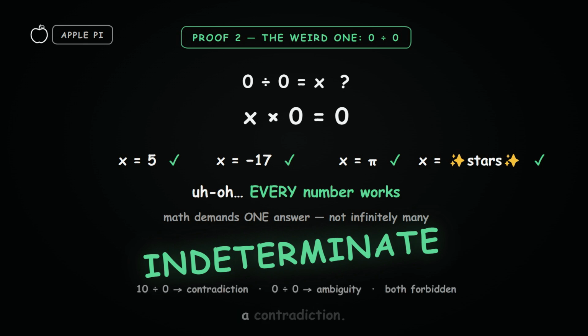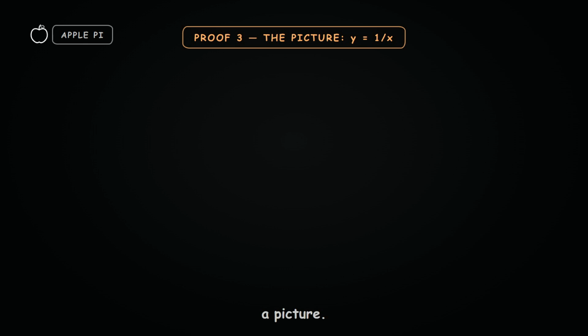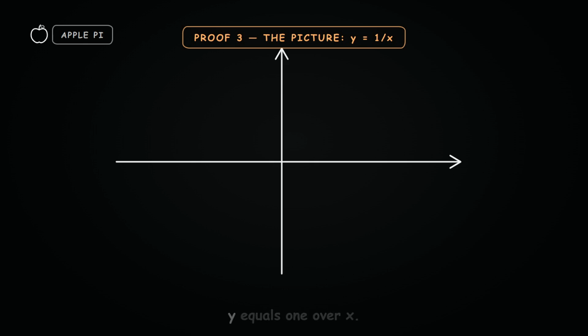So 10 over 0 is a contradiction. 0 over 0 is total ambiguity. Both are forbidden. If the algebra still feels abstract, let's just look at a picture. One of the most famous graphs in math, y equals 1 over x. Let's give this proof a nice orange color.